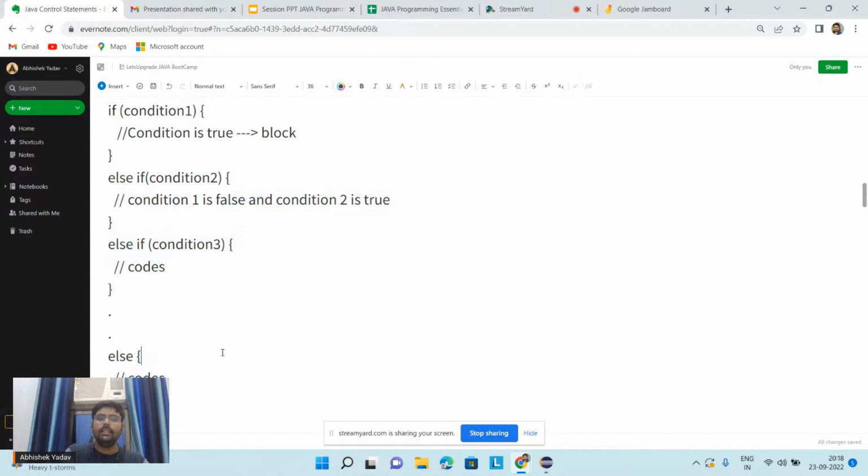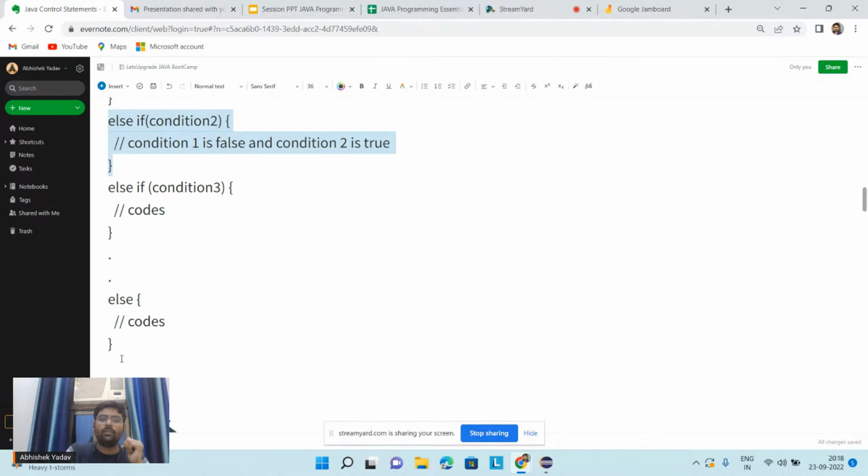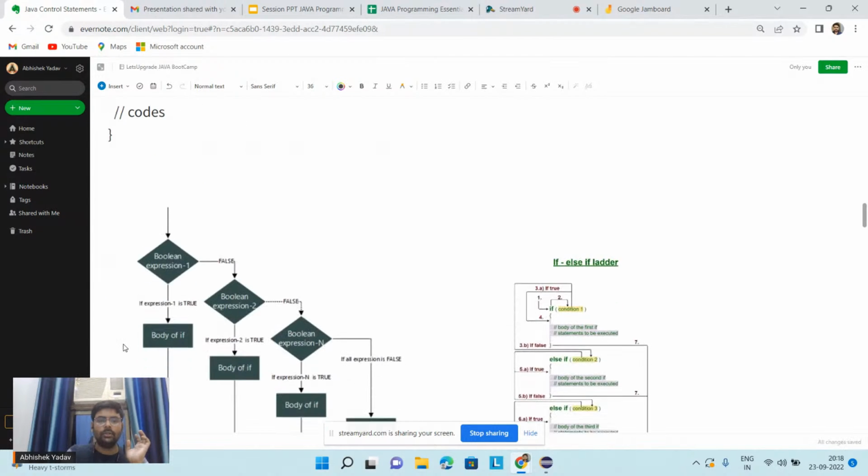Similarly, if condition 1 is false, then the system will say, this condition 1 is false, so I will check the next condition, the next else if part. Here I am saying condition 2 is true. If condition 1 is not true and condition 2 is true, that means this else if block will get executed. After executing this else if block, the system will come out of the if else ladder. You guys are getting it? Yes or no?